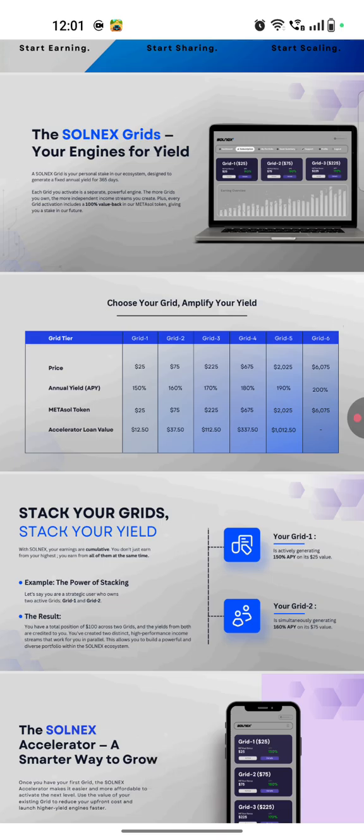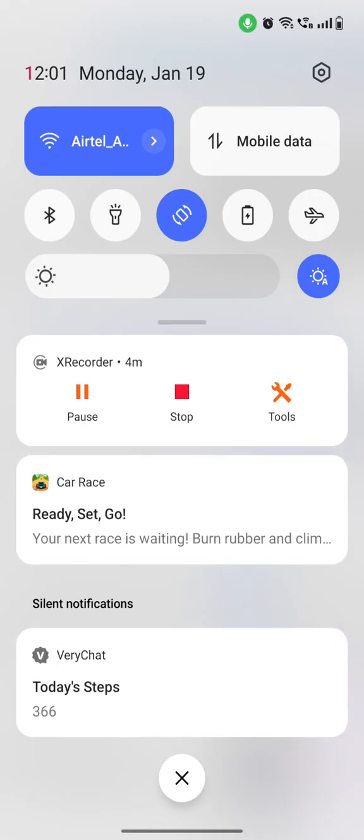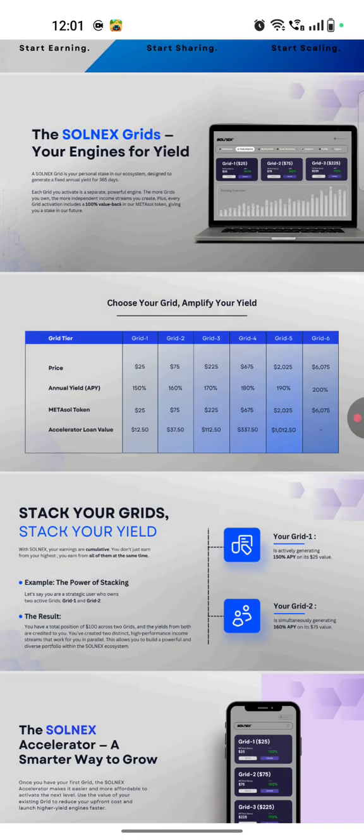$25 we have to activate, and grid 2 we have to activate with $75. Sorry. And grid 3 we have to start with $225, grid 4 $675, grid 5 $2025, and grid 6 we have to start with $6075.